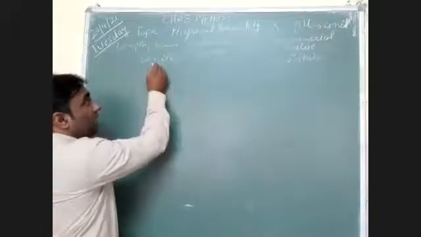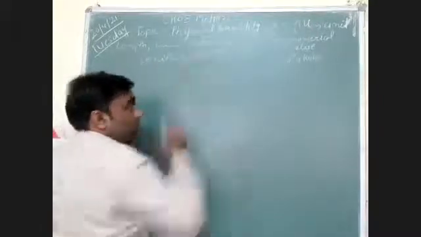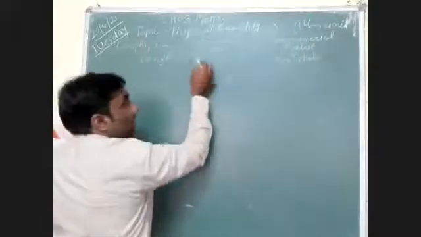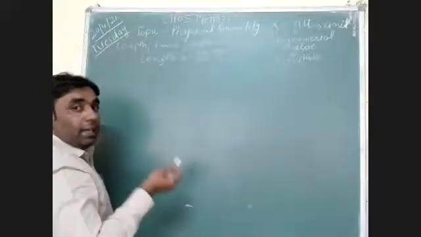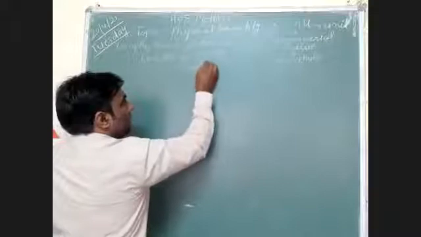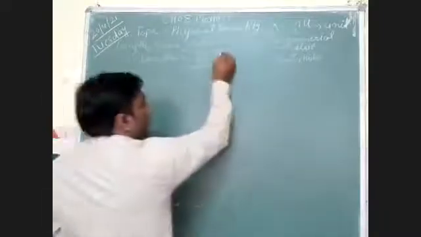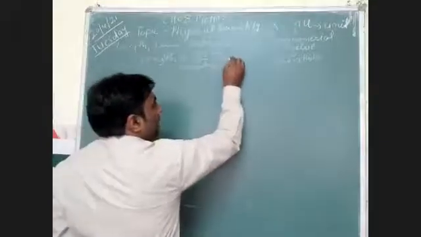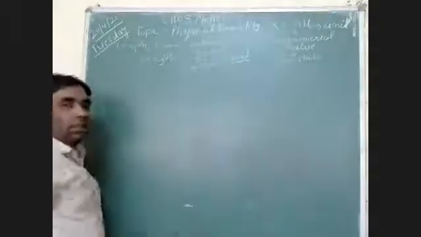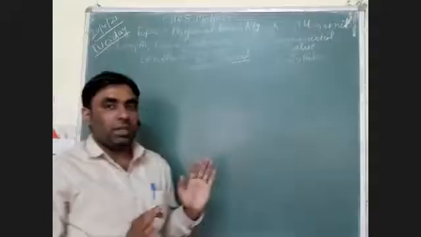What is length? It is a quantity, but if it is a measurable quantity, it becomes a physical quantity. This 30 is the numerical value, and we can say the magnitude of length is 30, and this meter is known as the unit. So the unit of length is meter, and the numerical value is 30.